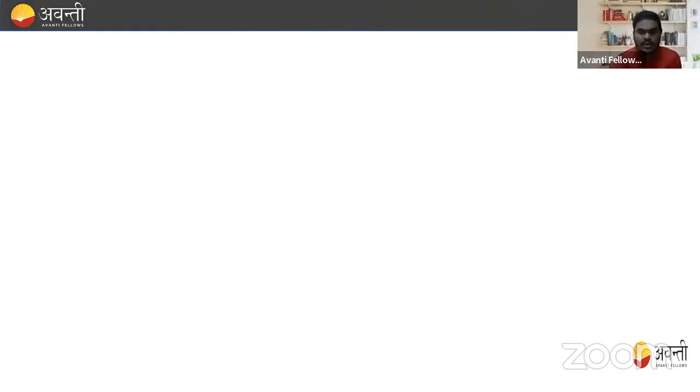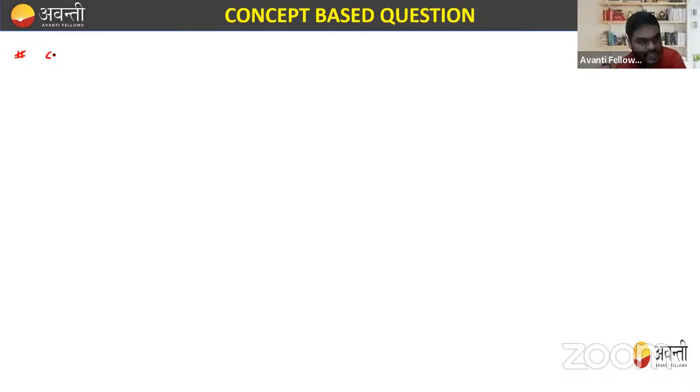Now, in this, we have concept-based questions. Like, if someone asks you how to draw the CO3 twice negative ion, or how will you draw the ozone molecule, and you have to calculate the lone pairs and bond pairs using the Lewis dot structure. So how will you draw?